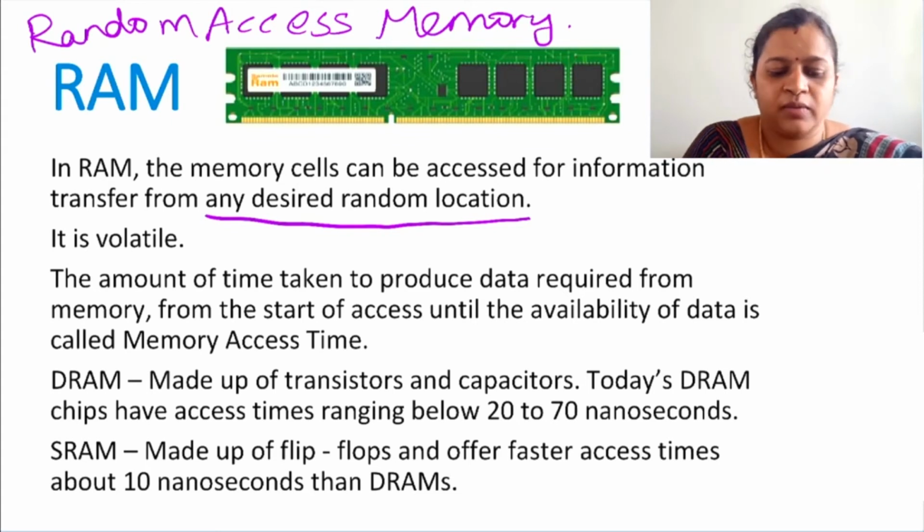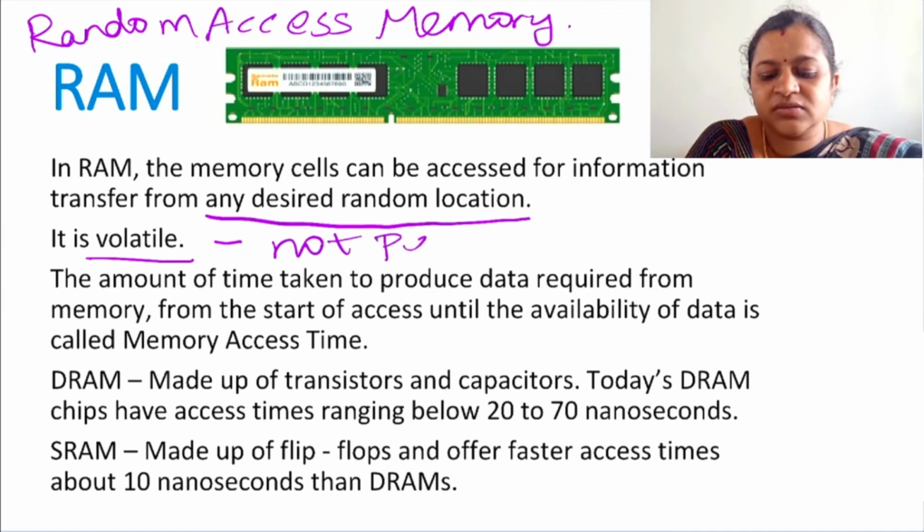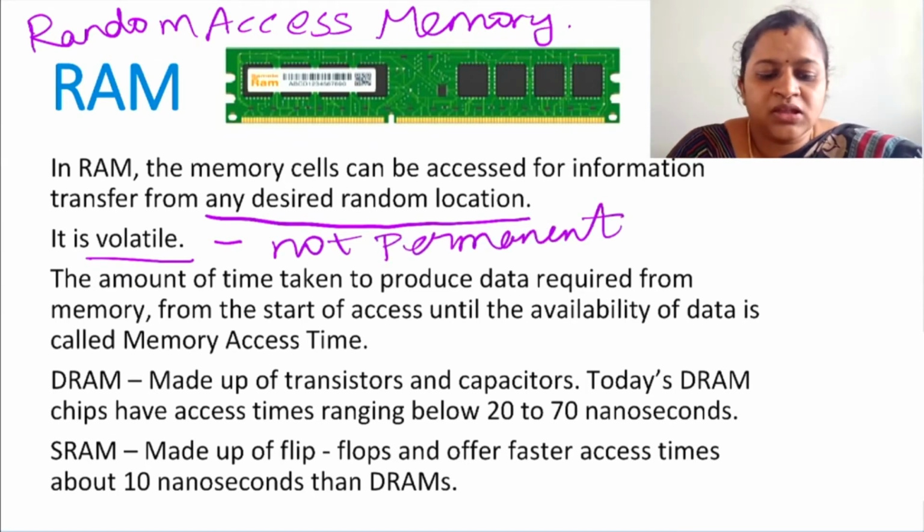Next, it is volatile. Volatile means not permanent. Why is it not permanent? Whenever there is a sudden power cut, the data will be erased. It will not be saved for future purposes. For example, you are typing some text in a Word document and you have not stored it in your hard disk.